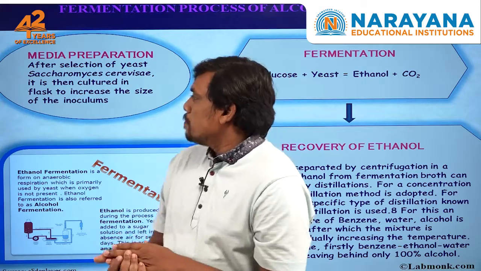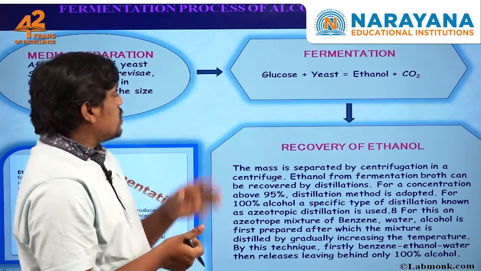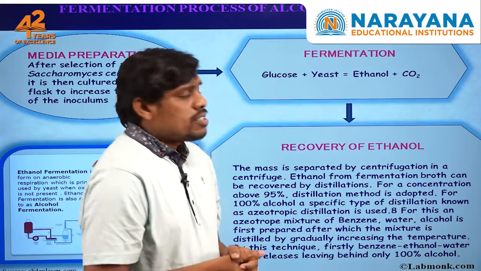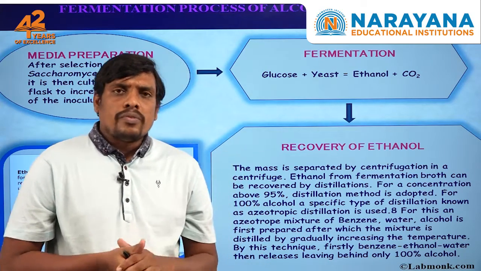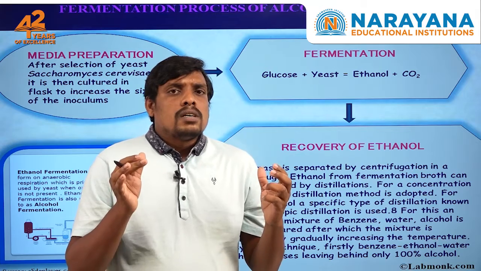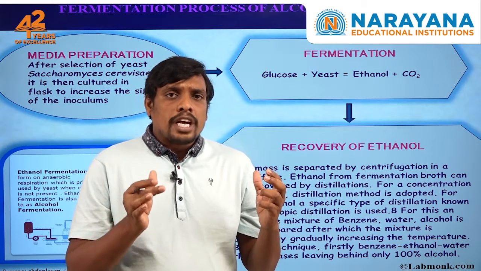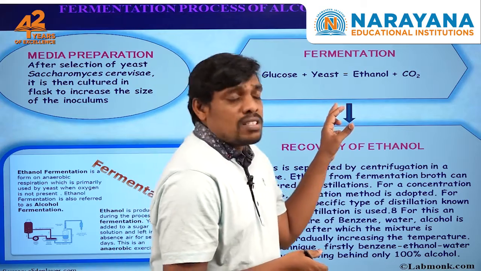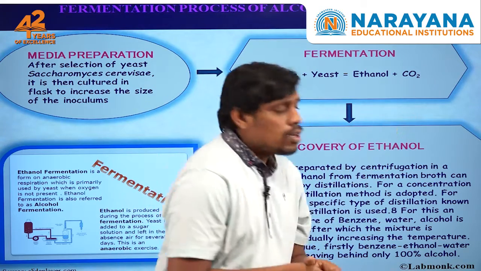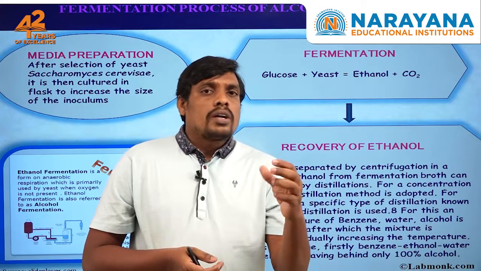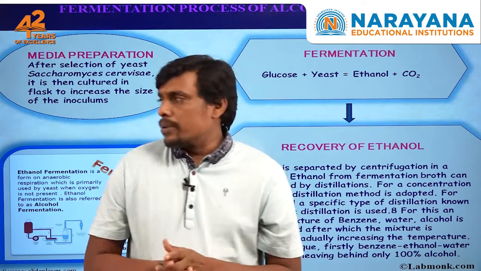The second step is fermentation. During this fermentation, yeast cells are added to the glucose. When the yeast cells are added to the glucose, with the help of enzymes, reactions happen in the glucose solution. Finally, the yeast cells convert the glucose solution into ethanol and carbon dioxide, and the carbon dioxide comes out as a gas or excreta during the process of fermentation.